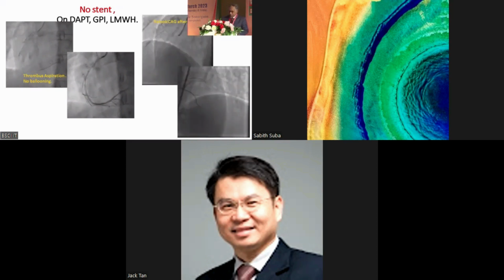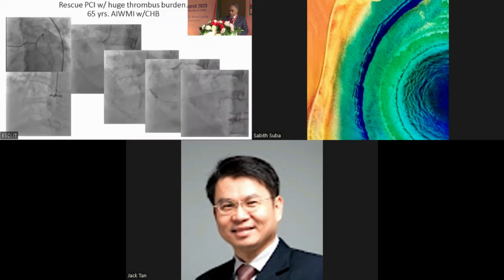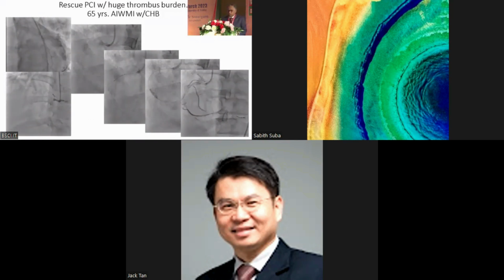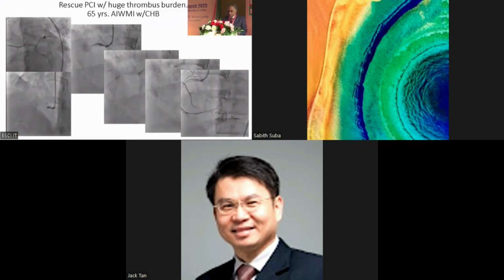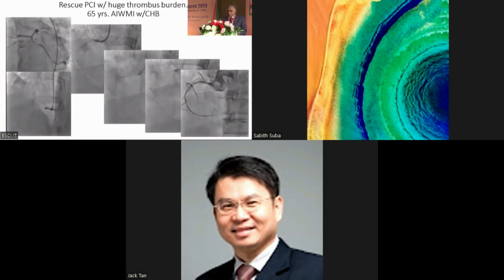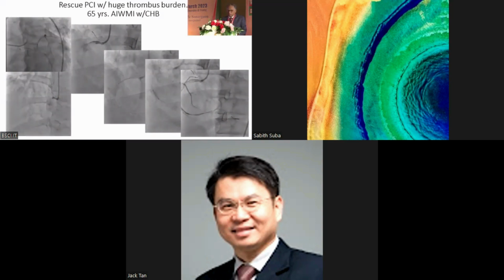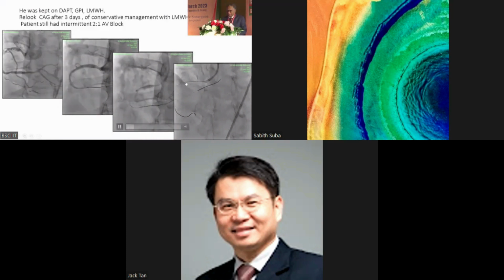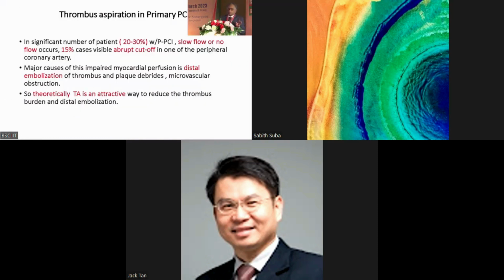In another case, complete heart block, inferior MI, even after thrombus suction there was TIMI 0 to 1 flow. So we kept the patient on integrilin, heparin, and dual antiplatelet. And after 3 days, the patient was in complete heart block. And with the TIMI flow, the patient's complete heart block recovered and 2:1 AV block remained. So after 3 days, the coronary became like this with a single stent. The patient was all right. So thrombus aspiration, one of the minimally invasive procedures, is significantly important in some cases.